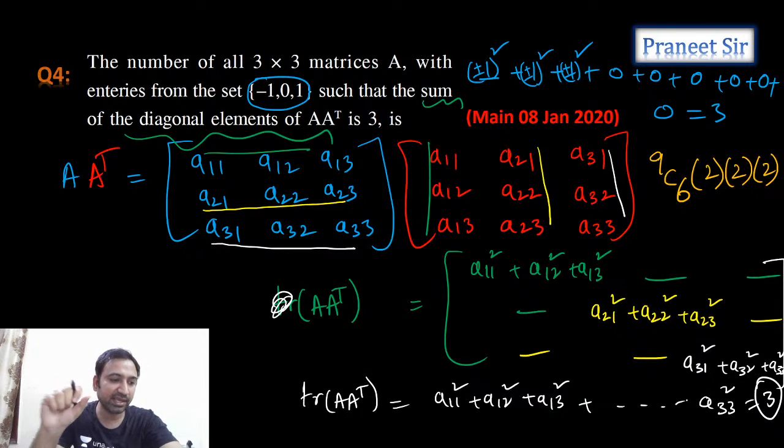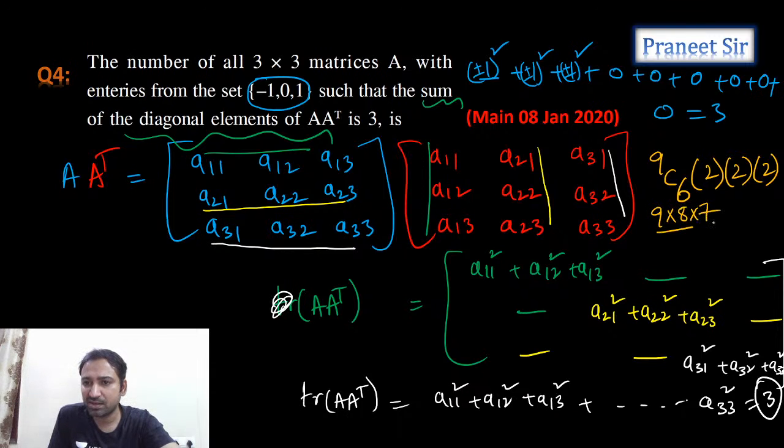So 9C6 ways we are selecting 6 places and in those 6 places we are putting zeros, and in the remaining 3 places we can select either plus 1 or minus 1, two ways. One more place, plus 1, minus 1, two ways. 2 into 2 into 2, 2 cube ways. Now let's simplify this. 9C6 and 9C3 are both the same. So 9 into 8 into 7 by 6, into 2 into 2 into 2. Otherwise you can directly write it as 2 cube.